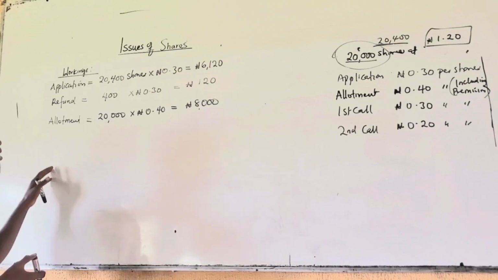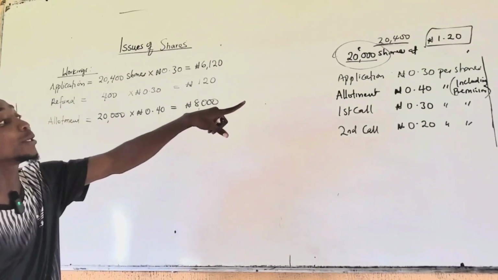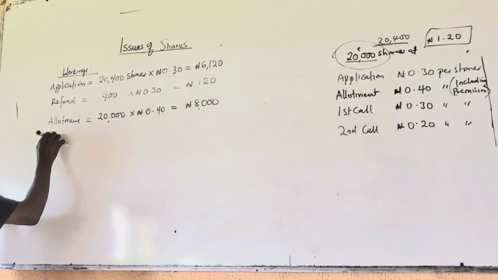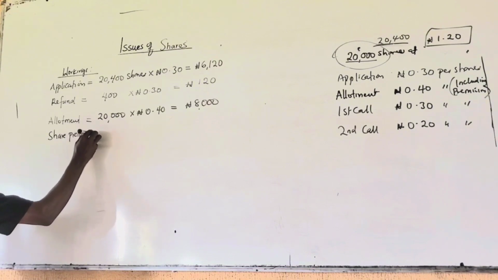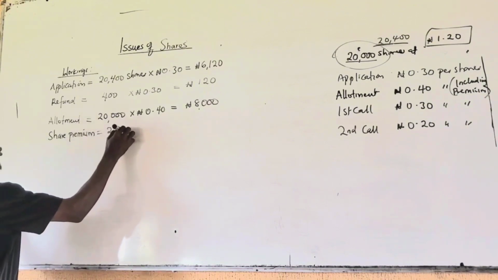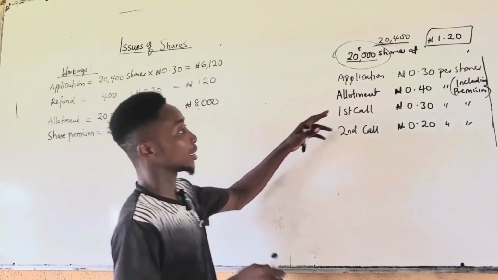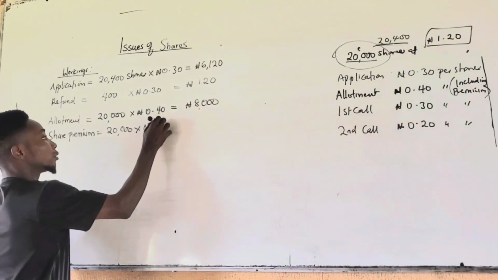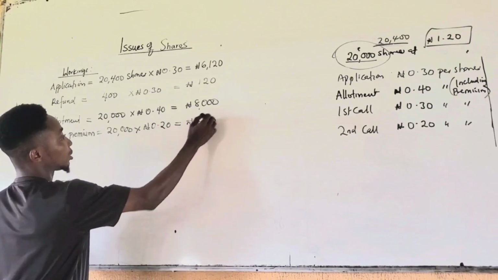We are also told that included in this allotment money is premium, and you must account for premium separately. The premium is 20 kobo per share, so 20,000 times 20 kobo gives us 4,000 naira.